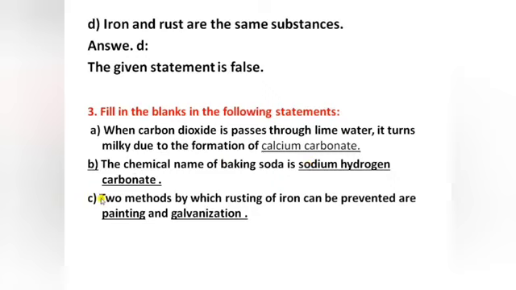Next we have the third part: two methods by which rusting of iron can be prevented. The first method is painting, and the second method is galvanization.